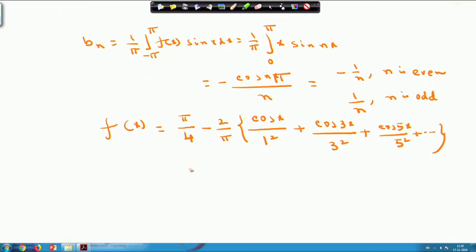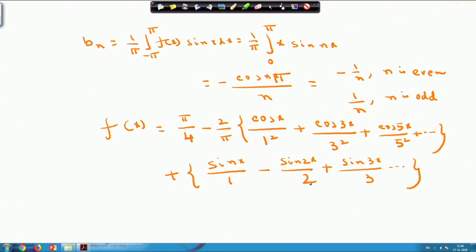Similarly, for the sine terms, it goes alternately: sin x by 1 minus sin 2 x by 2. The reason is when n is even it is minus 1 by n, and when it is odd it is 1 by n, plus sin 3 x by 3, like this it will go.